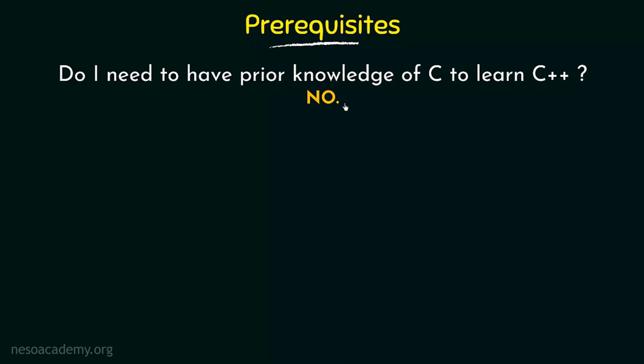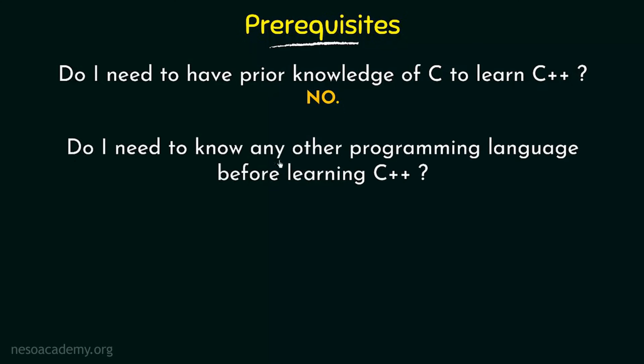If you already know C, that is well and good, but even if you don't know it, it is totally fine, because C++ in itself is a complete programming language, and we are going to start from scratch and discuss everything right from the basics. So you don't need to have any prior knowledge of C in order to learn C++. And then, do I need to know any other programming languages before learning C++?